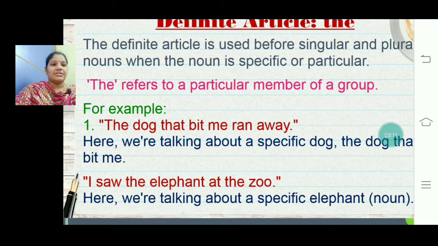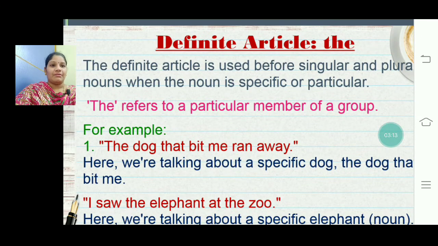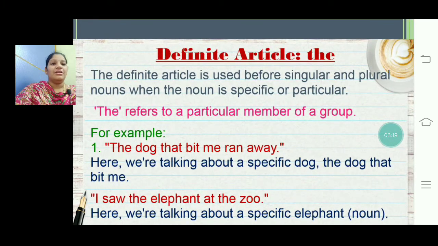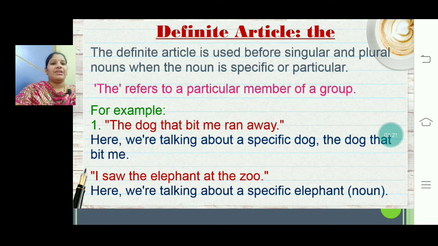Coming to the next slide. The definite article is used before singular and plural nouns when the noun is specific or particular. What is the definite article? As we have learnt in previous slides, it's the. So it is used before singular and plural nouns when the noun is specific. The refers to a particular member of a group.